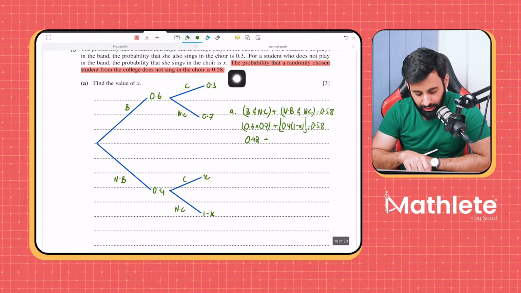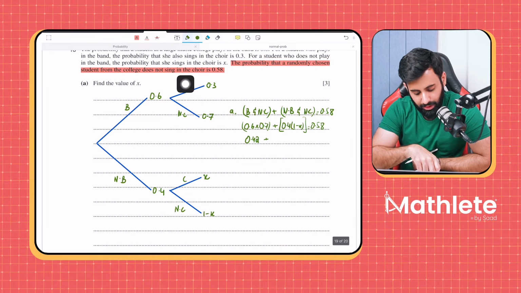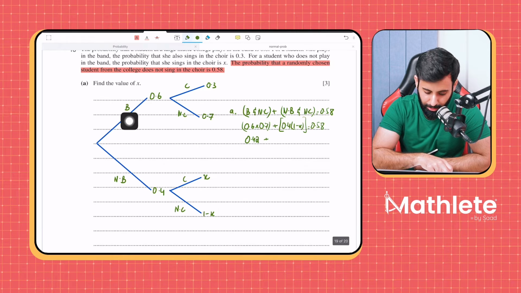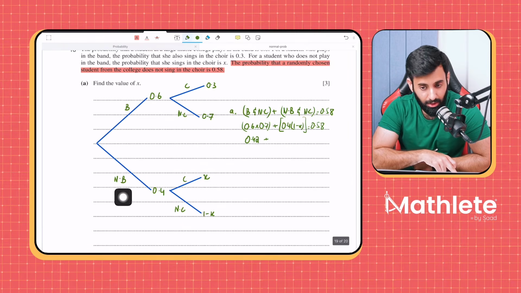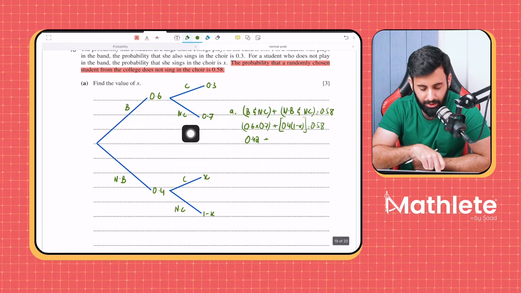Because the question says that we're only told that the student does not sing in the choir. That means the student could be in the band but not in the choir, or not in the band and not in the choir. So we have to consider both possibilities.